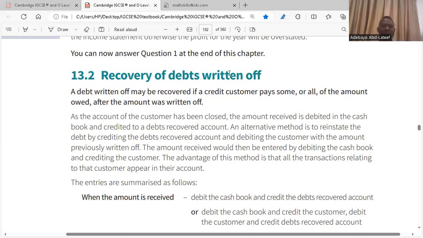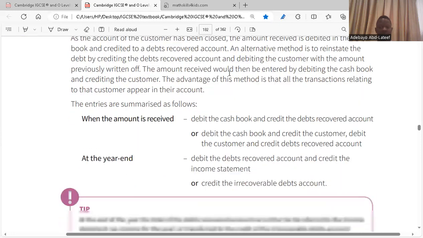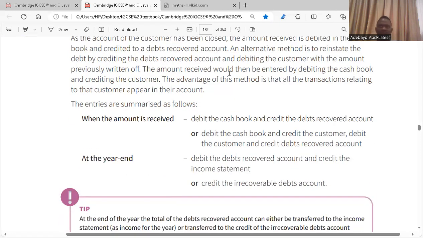Now, the amount that is being paid will be recorded in your cash book, on the debit side. Record it as a recovered debt in the cash book. Is it clear? So the amount you receive will be entered by debiting the cash book and crediting the customer's account. That's during the year. The customer paid, right?